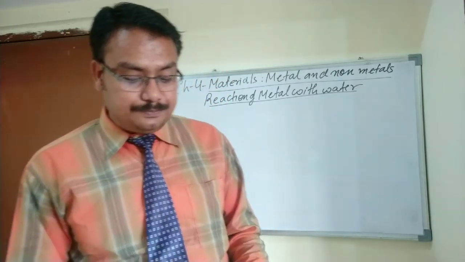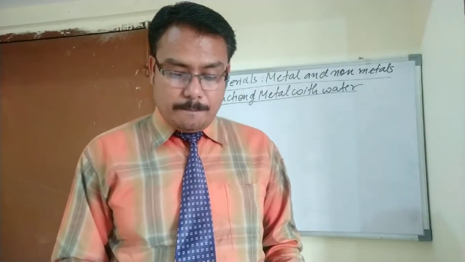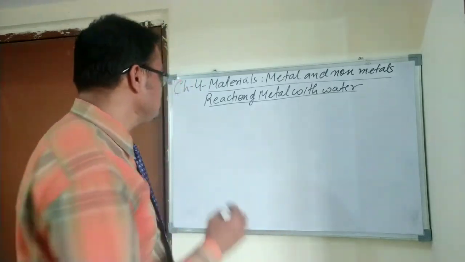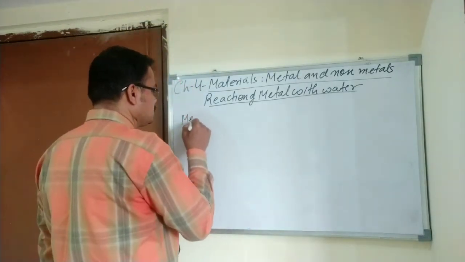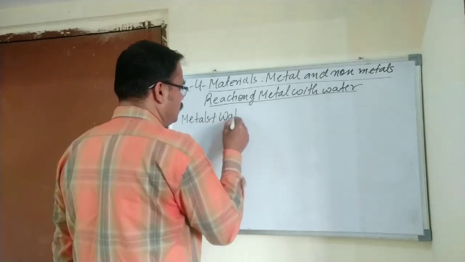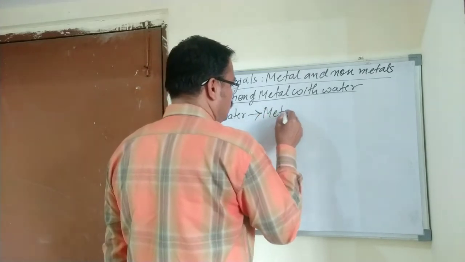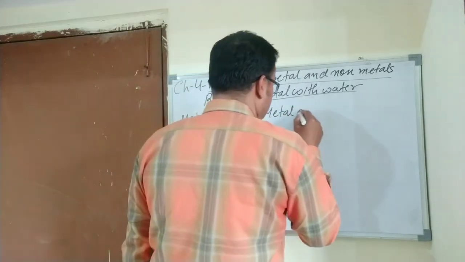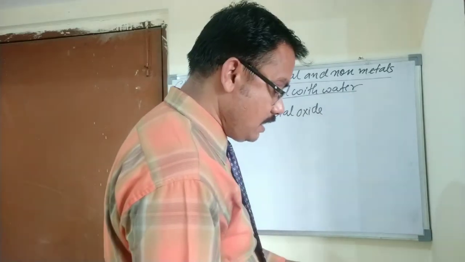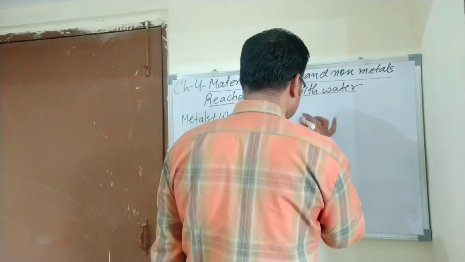So students, when metals react with water, they form metal hydroxide and hydrogen gas is released. Metals when they react with water form metal hydroxide and hydrogen gas is released.